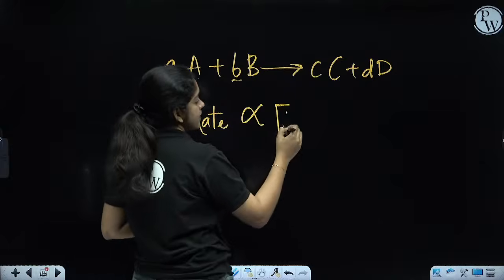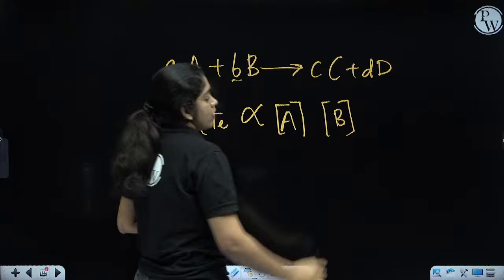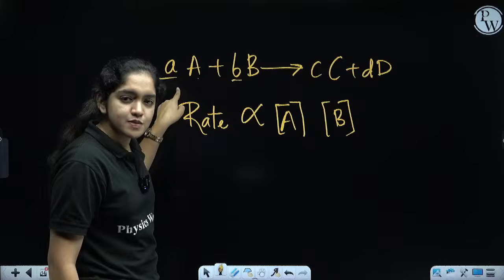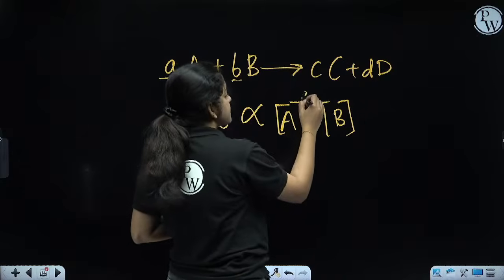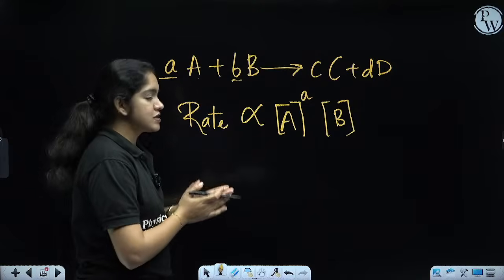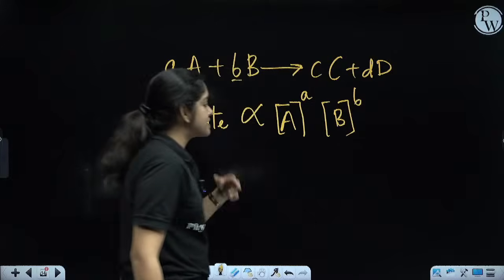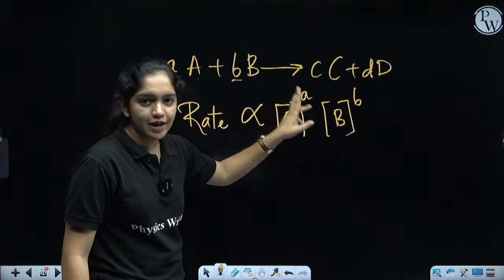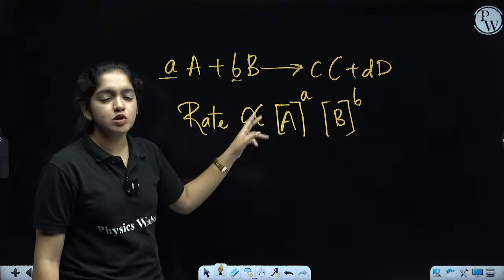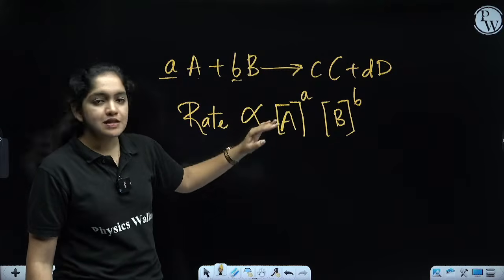So, how will we write it? Product of concentration of A into concentration of B. Here, A is coming a times, so we write A raised to a, or you can use any letters like x, y. I am using a here. Then B raised to b. So, the rate of the reaction is directly proportional to A raised to a into B raised to b. That means the rate of the reaction is directly proportional to the concentration of the reactants in the given equation. Got it? So, this is the rate.